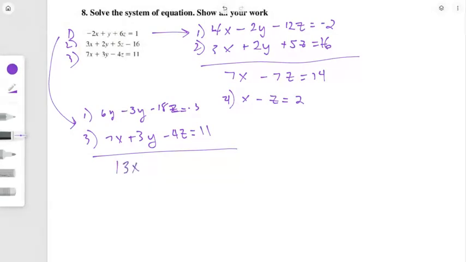Okay, so the y's disappear. 13x, oh, this was an x, and then 22z and 8. I'll call that equation 5. Okay, I was double checking. 6 plus 7, 13. 18 and 4, it is 22, and then that is 11 minus 3, so that's 8. Okay, so far it looks like it's okay. All right, so now I'm going to combine those, and I'm going to eliminate one more variable.